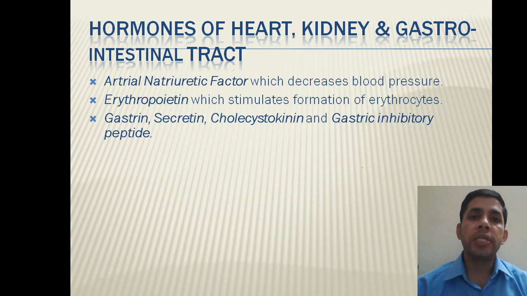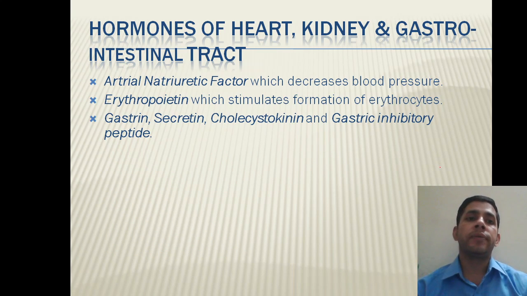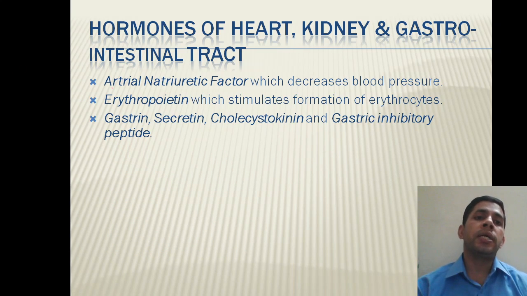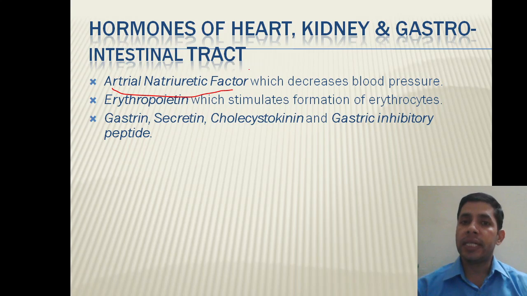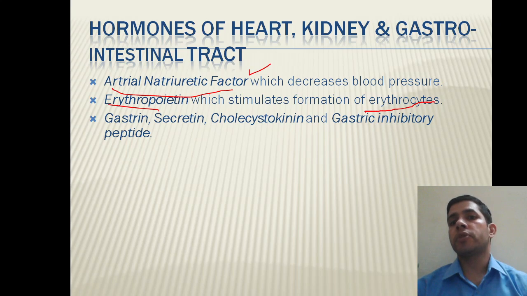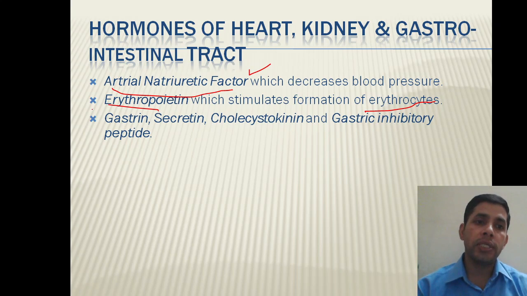So now the hormones released from the heart, kidney, and GI tract. First is your atrial natriuretic factor (ANF). This is responsible for decreasing blood pressure. We have already learned that in the excretory part of human physiology, responsible for decreasing blood pressure as well as GFR. And from the kidney, erythropoietin is released, which is responsible for the formation of erythrocytes. Another hormone which is released from the kidney is renin.